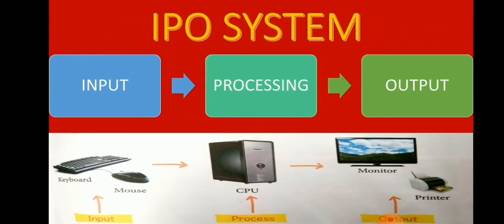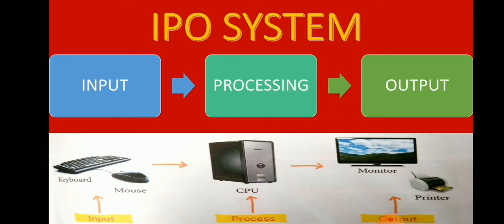Computer cannot work on its own. It is an electronic device. We need to give it orders. We need to type letters, numbers, pictures. Children, computer works on three basic steps. These steps are input, process and output, that is result. So it works on IPO method.